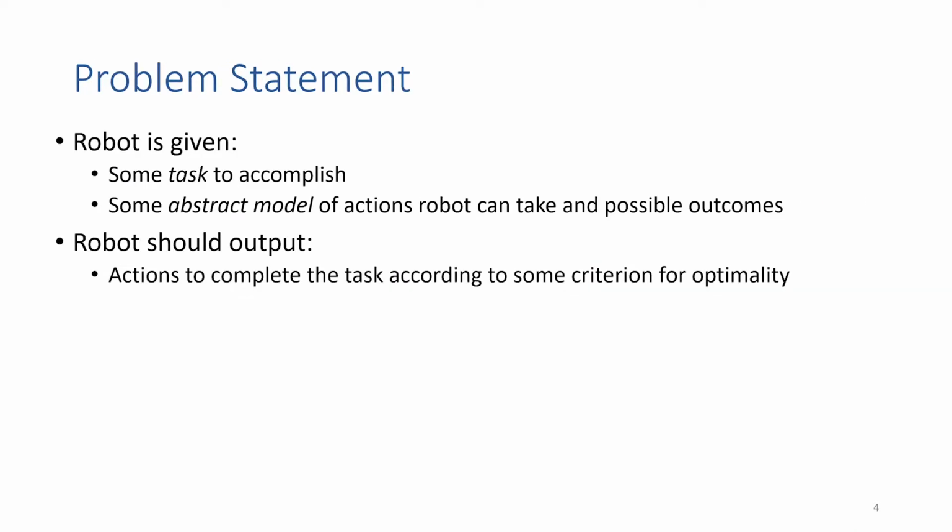So specifically, in this talk, we're going to talk about synthesis. We're given some tasks to accomplish and some abstract model of robot actions and the possible outcomes of those actions. And our output is going to be a list of the actions we would take in every state, or a policy, and this will be optimal with respect to some criteria, for example, the probability of task completion.